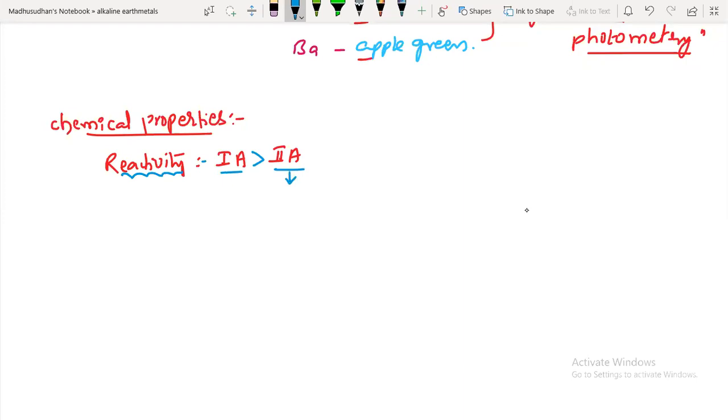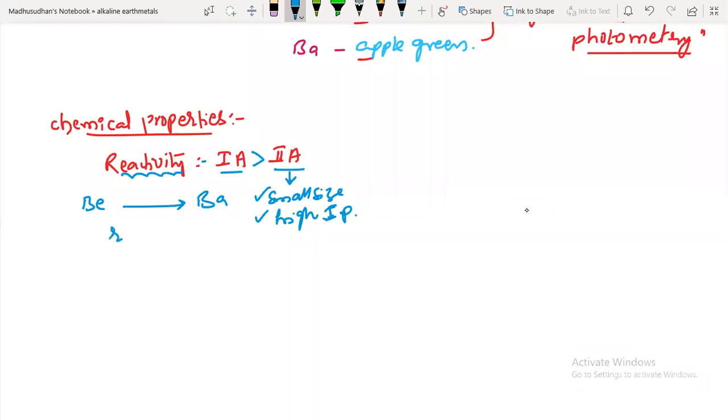So the second group has less reactivity due to small size. I am talking only about the comparison of first and second groups. Compared to the first group, they have small size and high ionization potential, so you have to remove the electrons with more energy. So reactivity is greater for first group elements. And does this reactivity increase or decrease down the group, from beryllium to barium? As the size increases, the tendency to lose electrons increases, electropositivity increases, and the rate of reaction also increases.